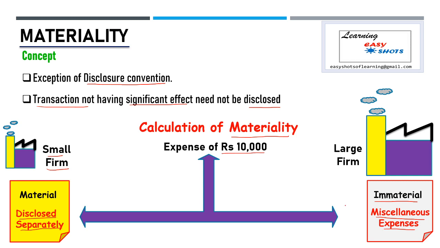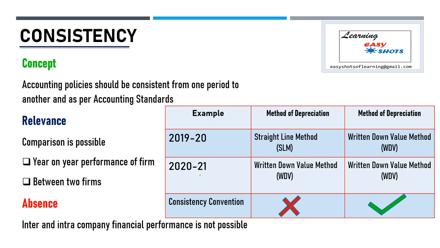Our next convention is the convention of consistency. According to this convention, accounting policies framed by the management should be consistent year on year and as per accounting standards. It means if we form any policy, that should be consistent so that we can compare the financial statements year wise or between two firms.